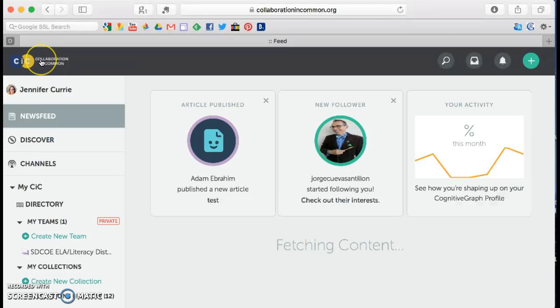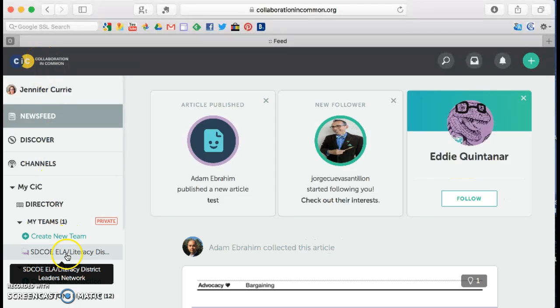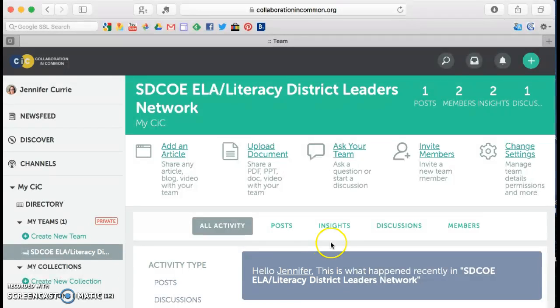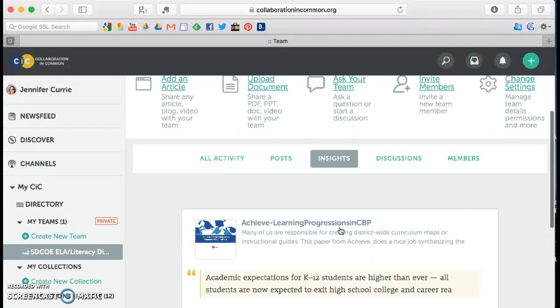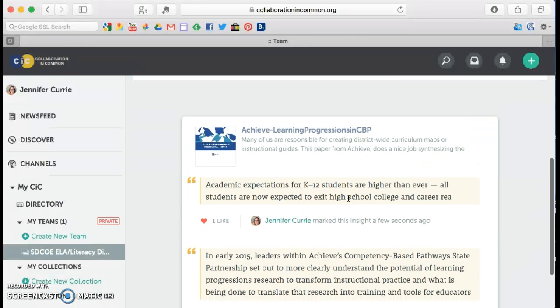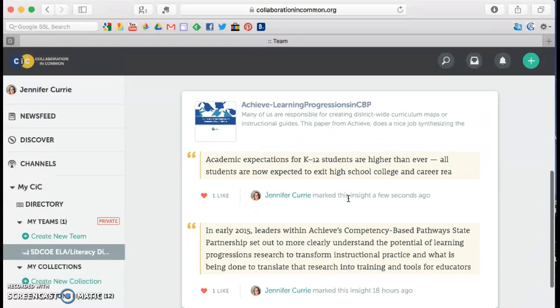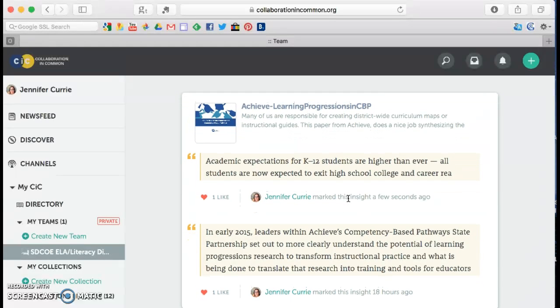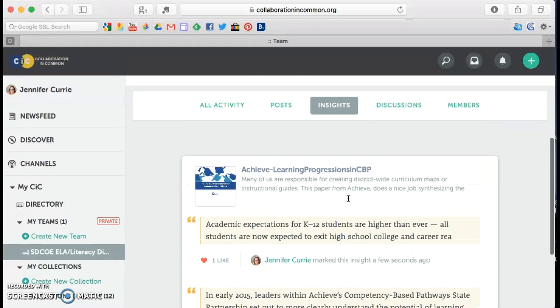If I were to go back into our team, I could click on Insights, and that's what I just highlighted, so the entire team has access to see the highlights. Some of the benefits are you could see what other people are thinking, what's resonating with others, and it's also kind of a nice way to preview the document.